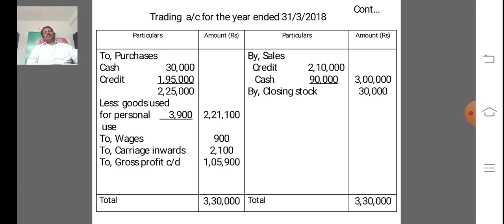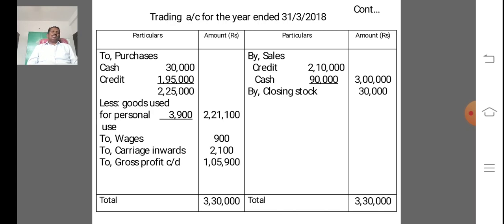So next, we prepare trading account for the year ending 31st March 2018. Opening stock is not given.